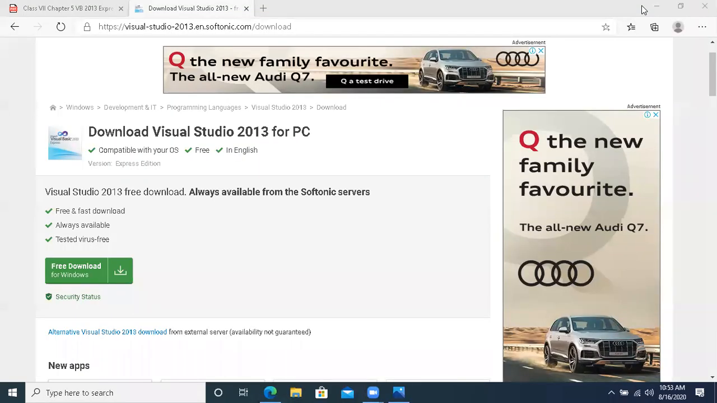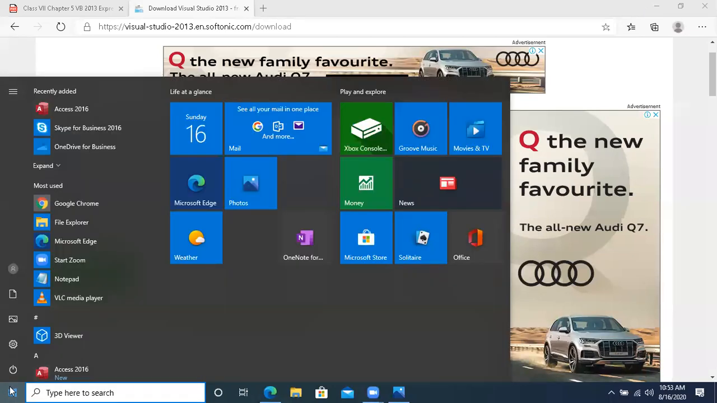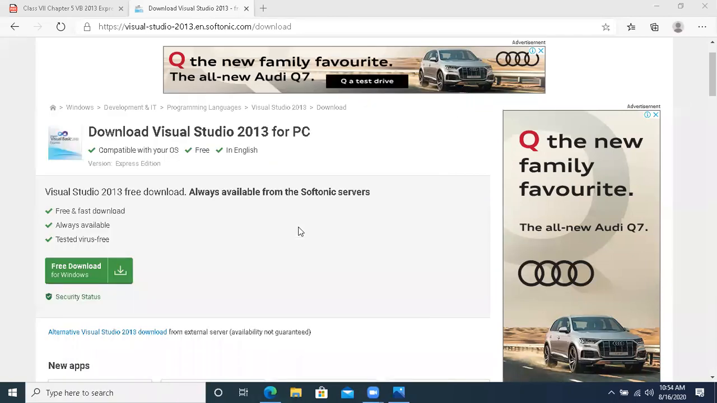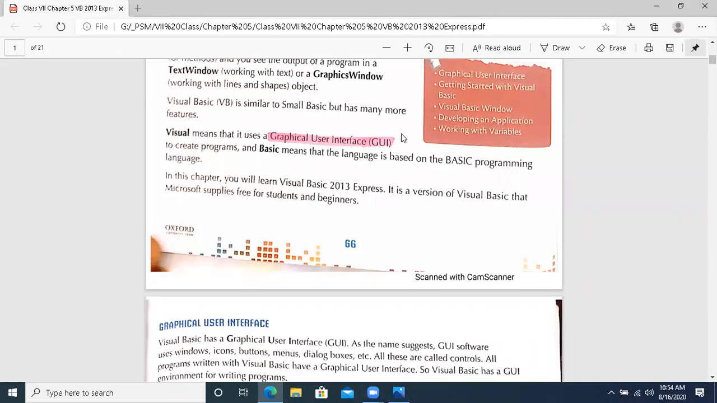Now see the steps. I am going to click on the start menu. In the start menu, you will type VS after installation. You will see that when I type VS over here, Visual Studio Express appears, VS for Visual Studio. As I have told you, it contains a number of languages, but we are going to work on one language only. Okay. So let me close this window.